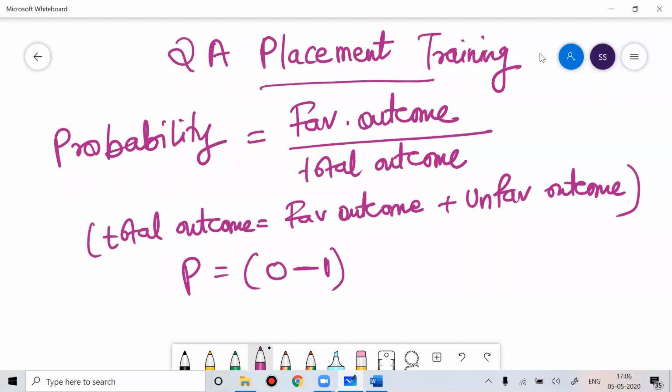Like if you throw a dice, you know the outcomes: either 1 or 2 or 3 or 4 or 5 or 6. If you throw a dice, you will never get an outcome called 7. The set of all possible outcomes you can get whenever you work on a random experiment under probability is called the sample space.